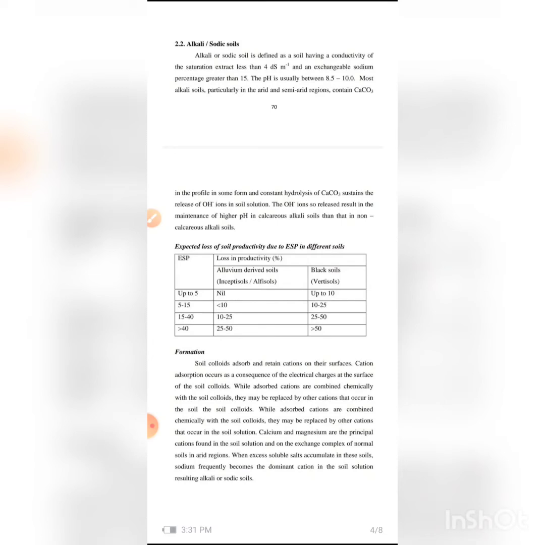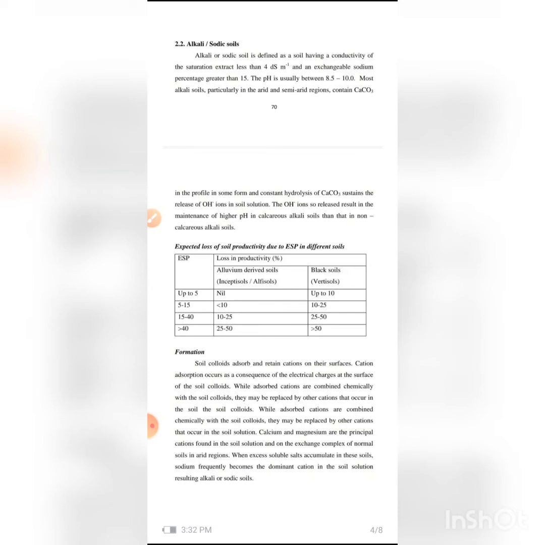The exchangeable sodium percentage of saline soil is less than 15%, but in sodic or alkali soil it is greater than 15. The pH is 8.5 to 10.0 in alkaline soil and less than 8.5 in saline soil, and the electrical conductivity of saline soil is more than 4 dS/m, but in sodic soil the saturation extract is less than 4.